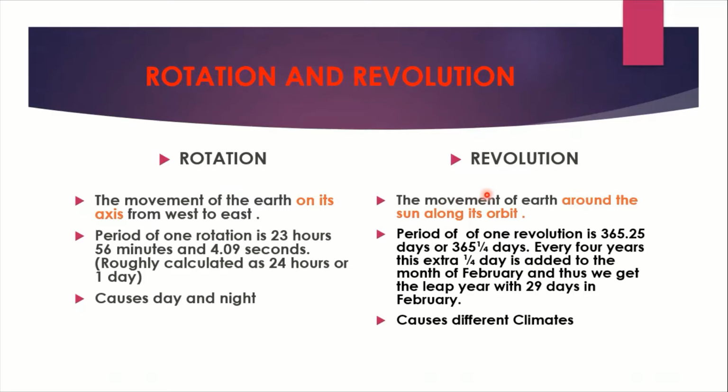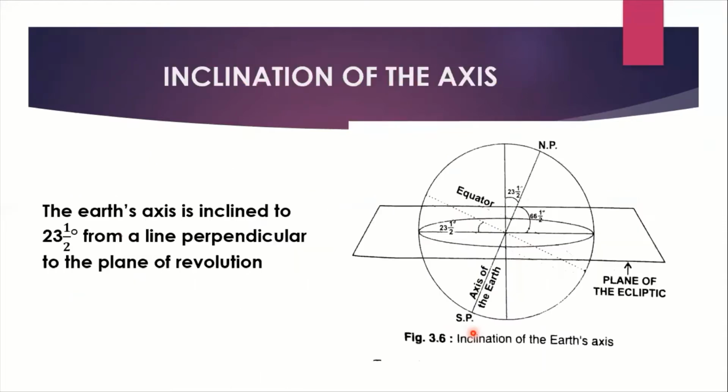And this also I have explained in the previous video: the duration of revolution, that is 365 and 1/4 days, and how this 1/4 day is added to the month of February. This all I have explained. It causes different climates. This part we are going to explain in this video.